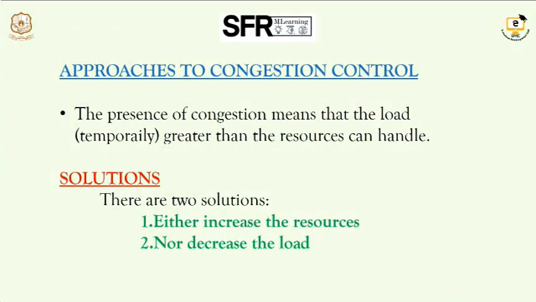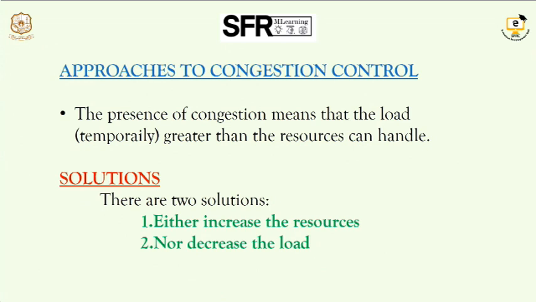Then what are the approaches to congestion control? How are we able to control it, or what steps can we take? First, we have to design a network that is well suited for transmitting the packets, so that congestion can be reduced to a small extent. The first solution is to increase the resources. When the number of resources increases, we can split the packets across various resources and send them to the receiver.